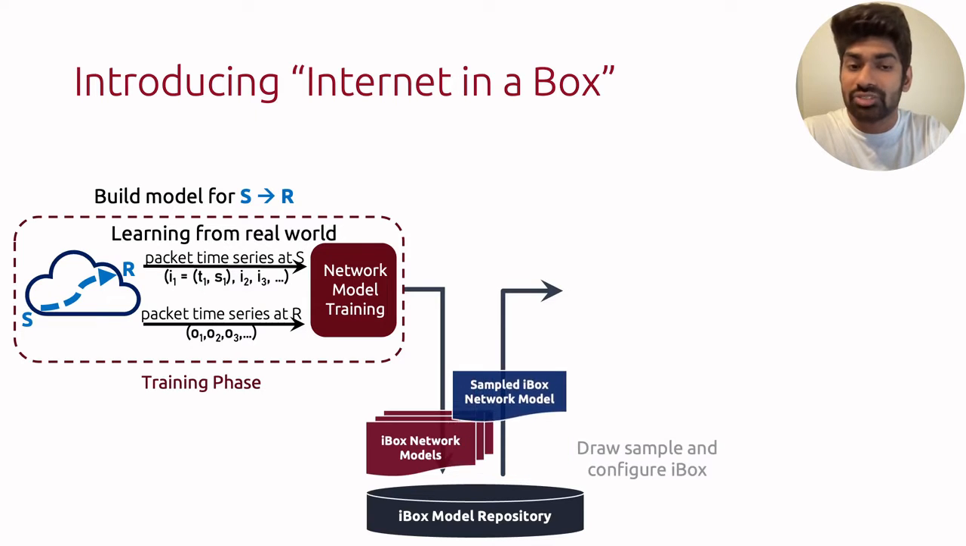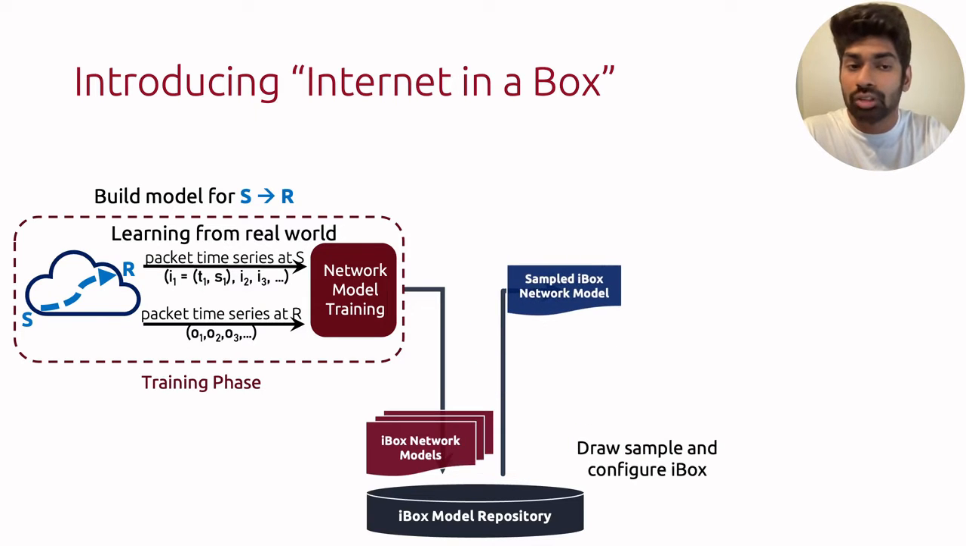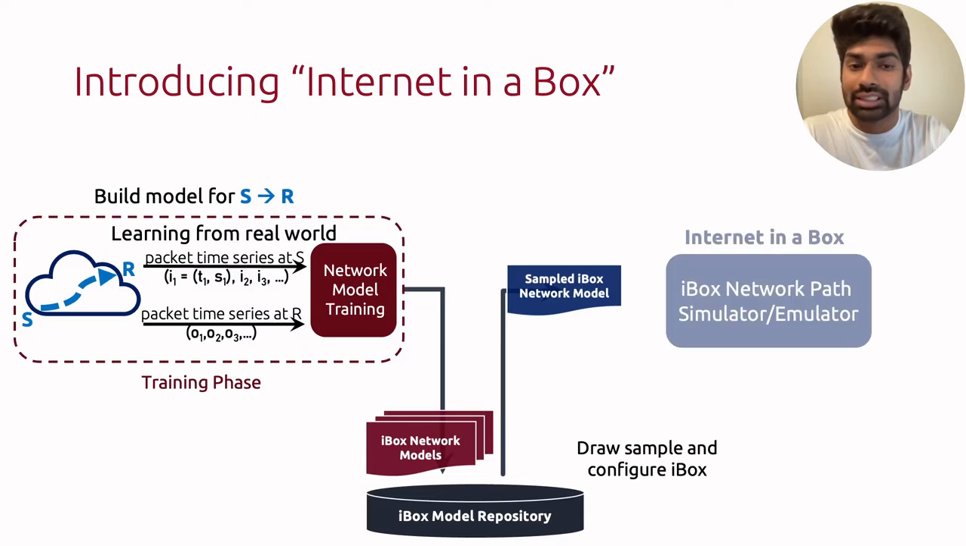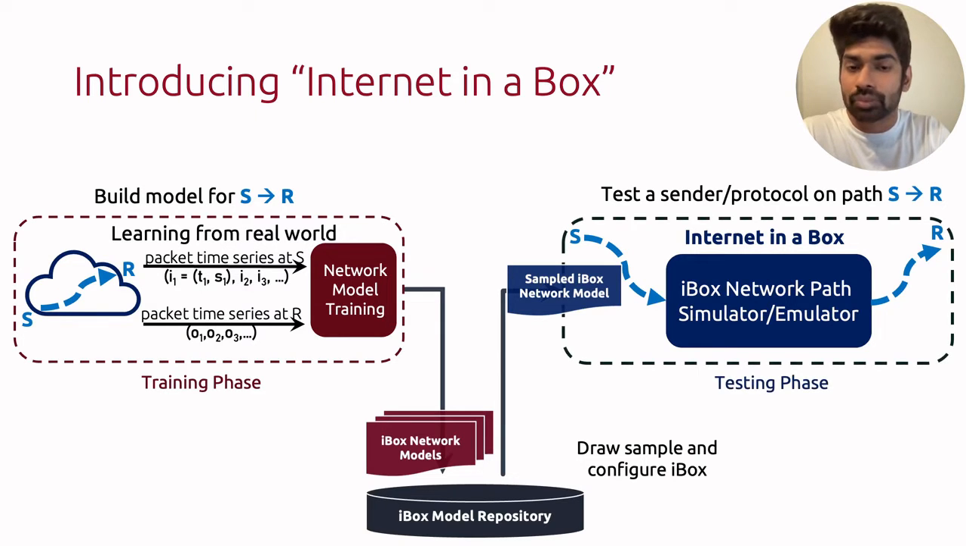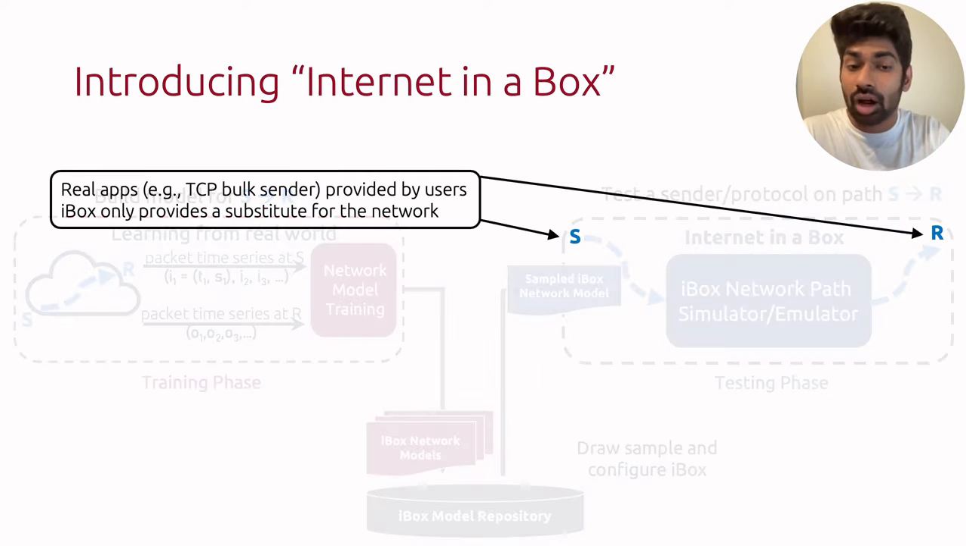Now, to run simulations, we sample an iBox network model from the repository and configure the simulator. And to test a new protocol on this learned path from S to R, we pass the packets from the sender via the iBox simulator, delay or drop packets within the simulator, and pass the output to the receiver. This is our testing phase. And just to be clear, S and R here are real applications that are provided by the users of iBox. iBox only provides a substitute for the real internet.